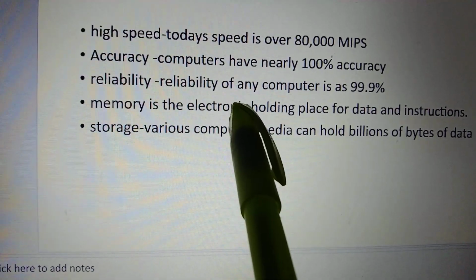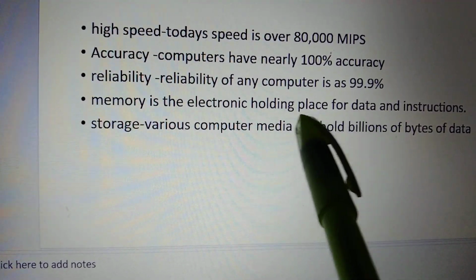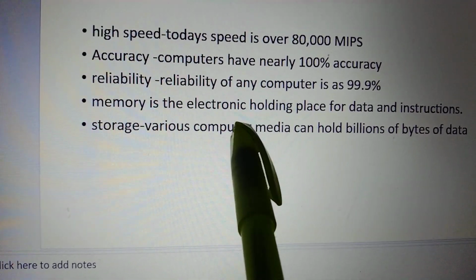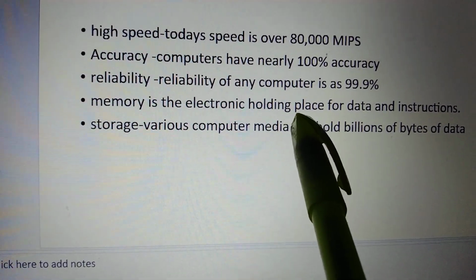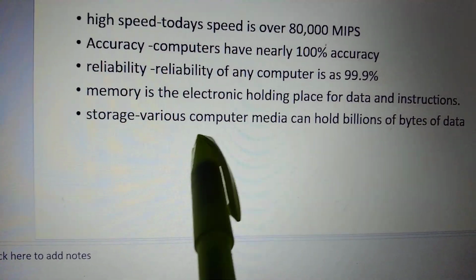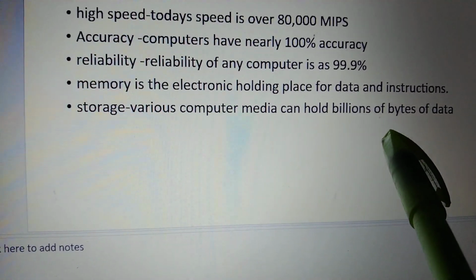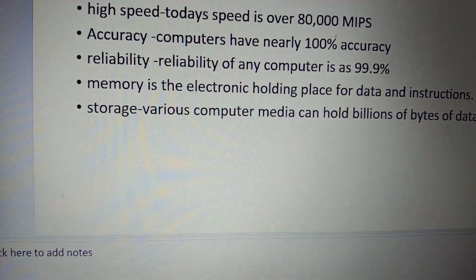Reliability of the computer is almost 100%. Memory is the electronic holding place for data and instruction. Storage, various computer media can hold billions of bytes of data.